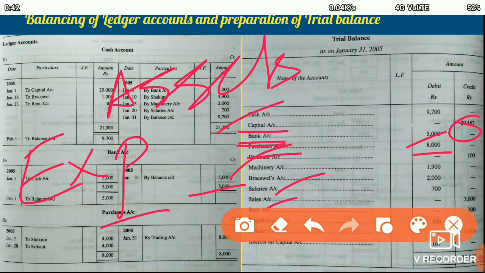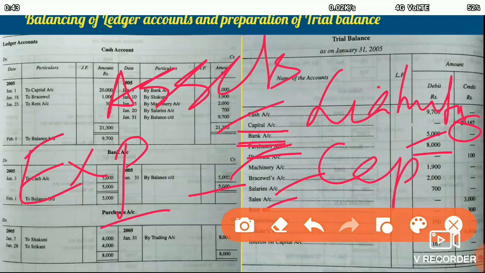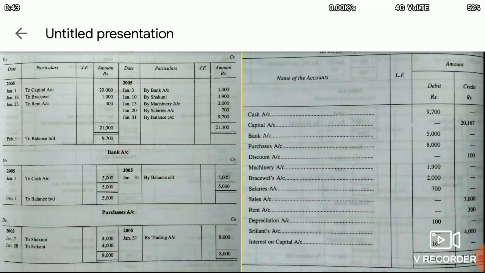So there are expenses accounts, then there are liabilities accounts. For example, loan account is a liabilities account. Then creditors are liabilities accounts. Then we also have the capital account. Then the income accounts also are there. So various accounts are there, and the balances are written towards the amount columns. And the balances can be debit balance as well as credit balance in the trial balance.